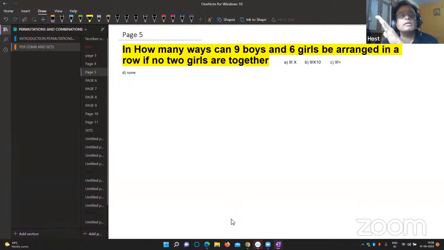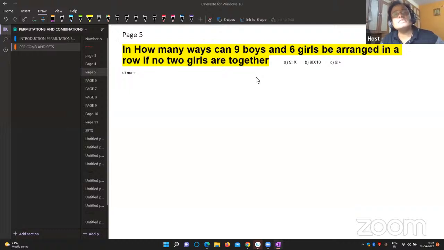Be slow while doing algebra, because algebra makes dil gabra, or algebra is a mind cobra, people will say. So be slow whenever you're handling permutations and combinations or any basic problem of algebra. In how many ways can 9 boys and 6 girls be arranged in a row if no 2 girls are